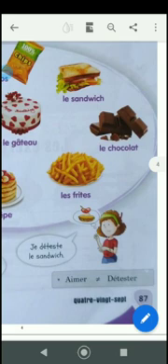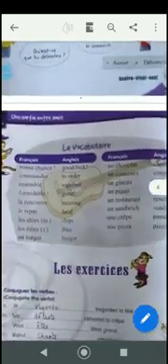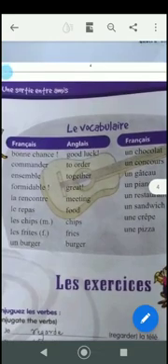You all have come across many vocabs now. You can mention any of the food which you don't like. Okay, so aimer, this is the sign for the contraire, or the opposite, you can say. Aimer, détester, meanings to like or to hate. To like, unlike. Is it clear? The vocabulary here: bonne chance is good luck. Commander is to order. Ensemble, together. Formidable is great.